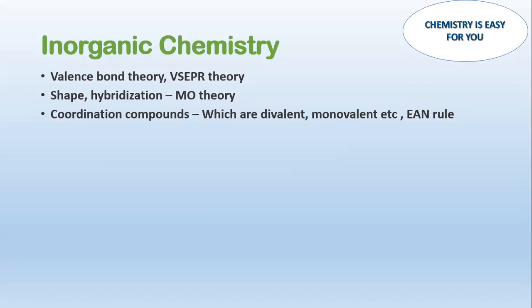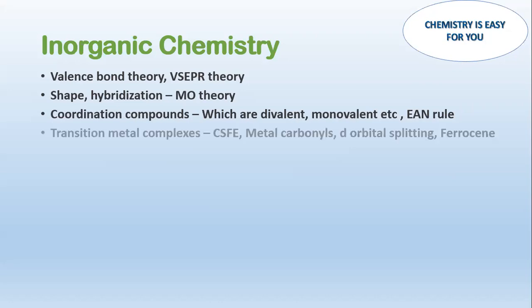Next, in the coordination compounds part, we want to know different ligands, and which are divalent, which are monovalent, etc. Like EDTA, what kind of ligand it is, and through which all atoms it can bond, all those things. Then the effective atomic number rule, that is the 18 electron rule. If the 18 electrons are complete, that complex will be stable, and if not, it will not be stable. So those kinds of concepts.